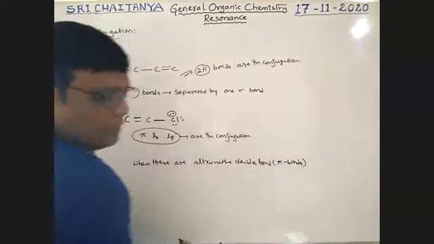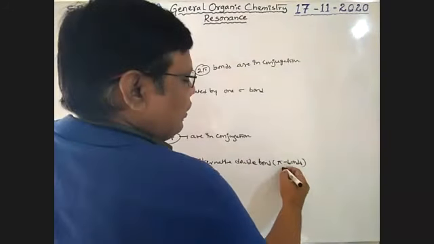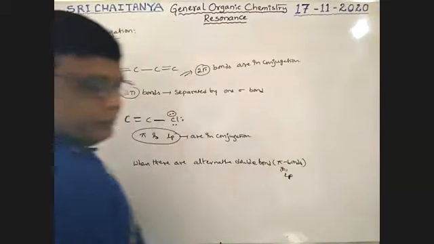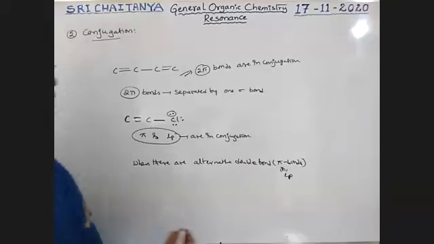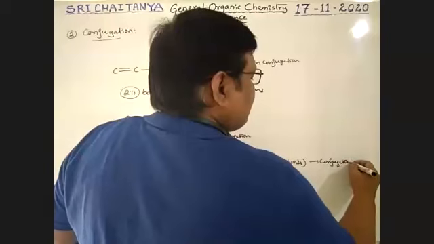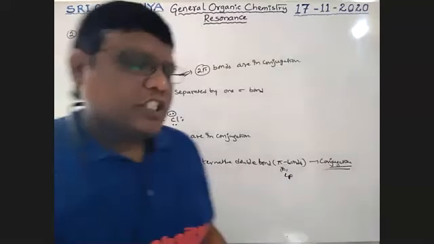Alternative type pi bonds or sometimes lone pairs. Sometimes we are using lone pairs also. Then the condition is called a conjugation. So alternatives of pi bonds or alternatives pi bond and lone pair. Depending on the situation, different conjugations are there.